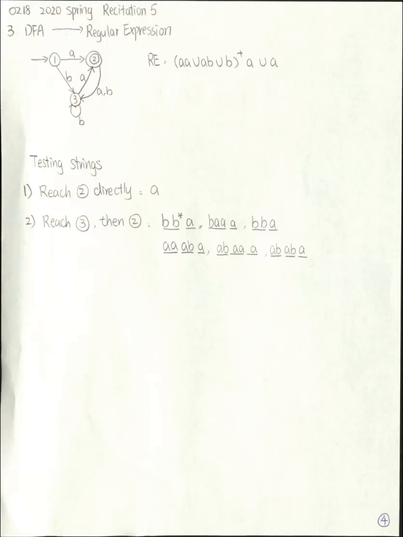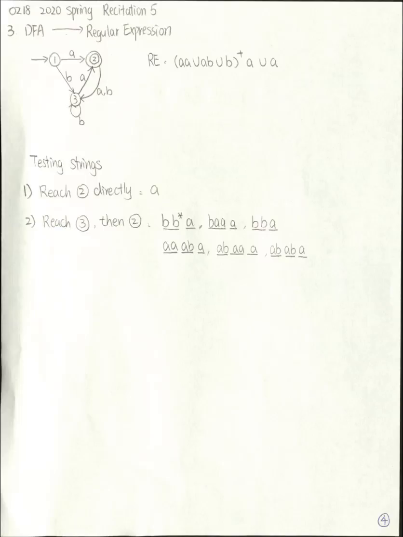Sample strings are like B, B star, A. So if I read a B, I'm in state 3. And after that, I can read any number of B's and stay in 3. And then read A to reach that accept state 2. Or I can go BAA, which means I go from 1 to 3.